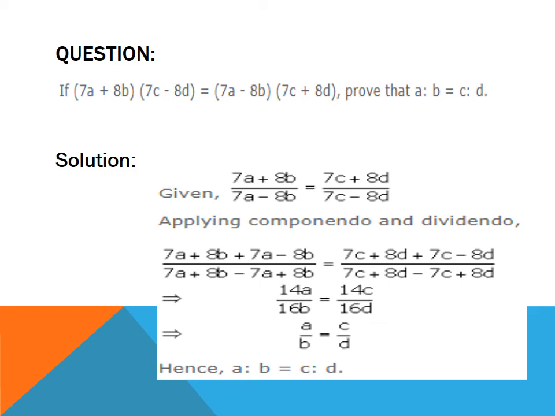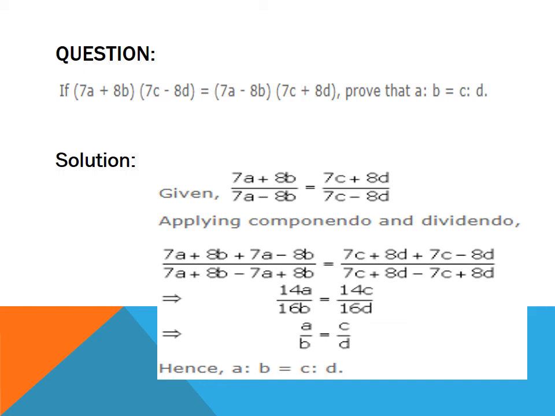For componendo and dividendo, the given term will be expressed in the form of ratio. So first separate AB terms on one side and CD term on another side and convert it in the form of fraction. Now apply componendo and dividendo.